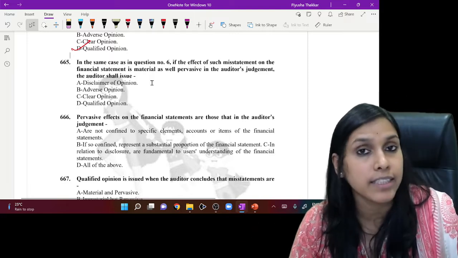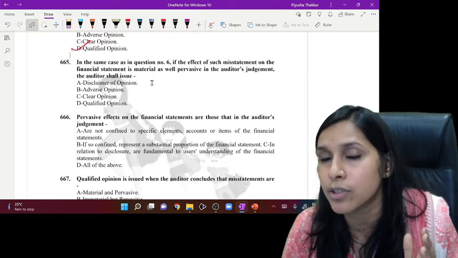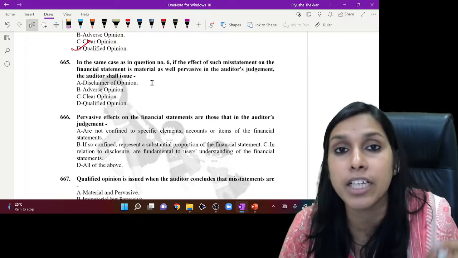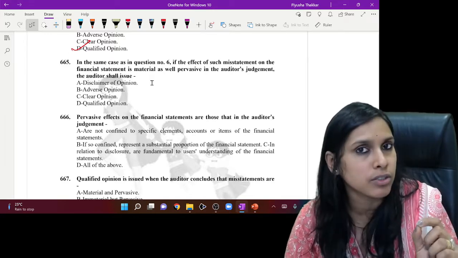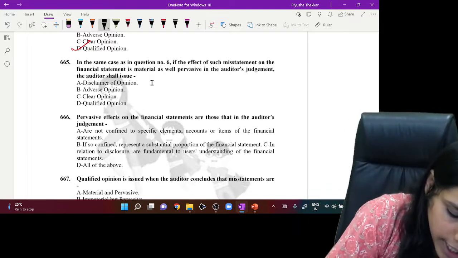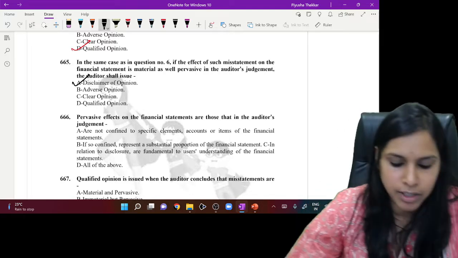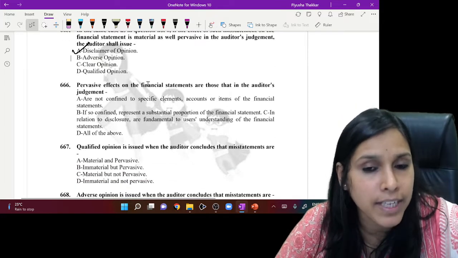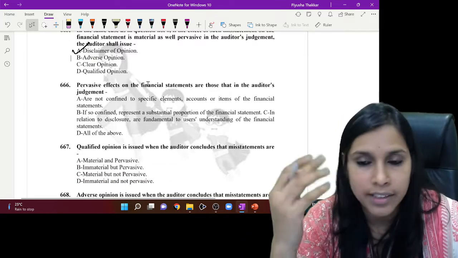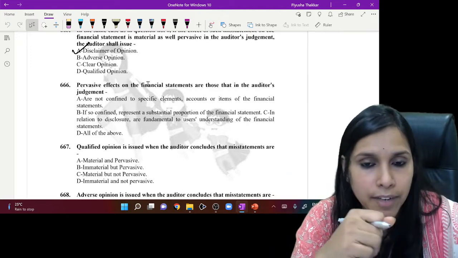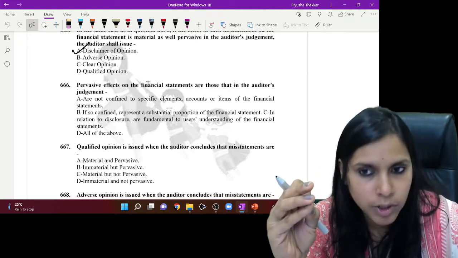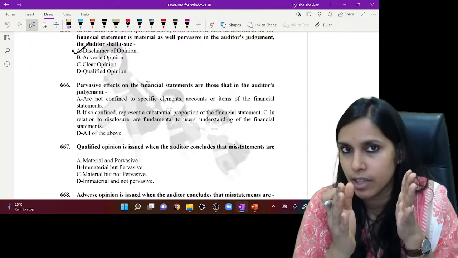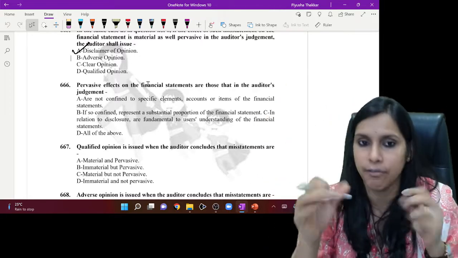If in number 6 the effect would have been material as well as pervasive, see, my dear friends, there is inability to obtain sufficient and appropriate audit evidence. That means there is limitation on scope. And if there is limitation on scope, it would definitely be disclaimer of opinion. Let's go ahead further. When we speak of pervasive effects on financial statements, they are not confined to specific elements, accounts or items of the financial statements. They do not speak of just one item; they give a broad effect.